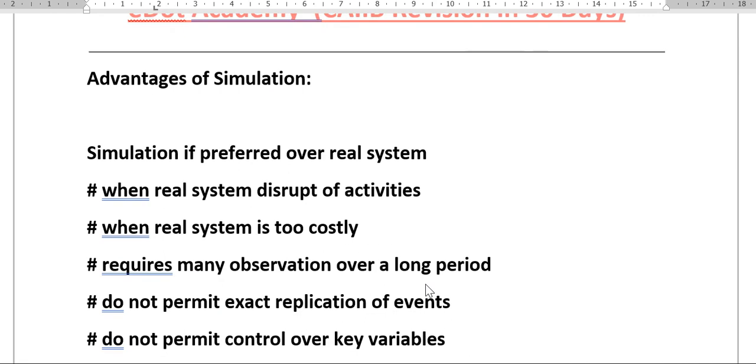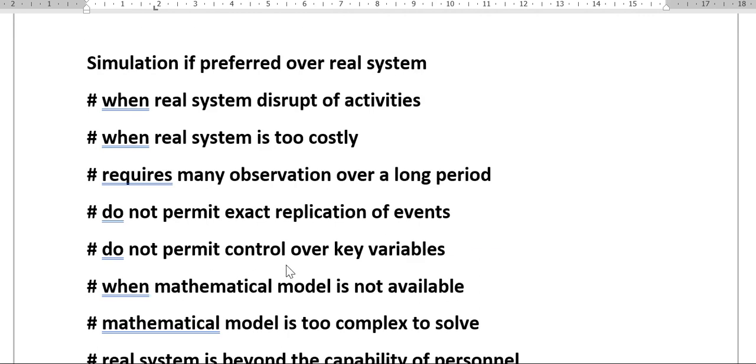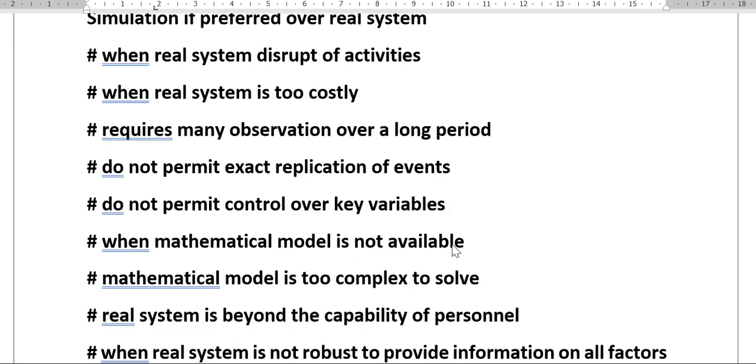It is also preferred when the study requires many observations over a period of time. There are observations that have to be carried out over a very long duration, and you cannot wait for that long because you require the effect immediately. Real systems also do not permit exact replication of an event, because you are going to study something but in real life the event is not happening. And they do not permit control over the key variables, because sometimes you cannot control the key variables. So that also is a main factor.